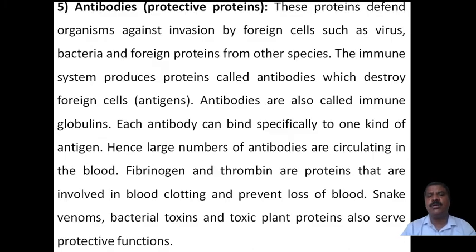Next, the fifth class of proteins is antibodies. Antibodies are also called protective proteins.